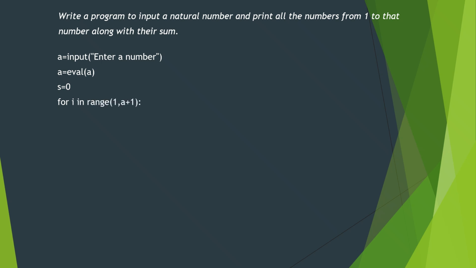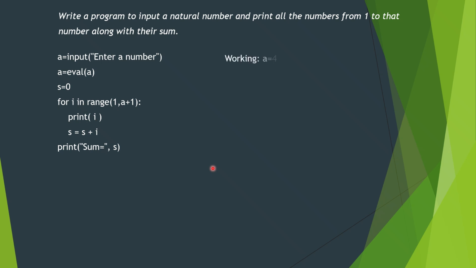Why a plus 1? If we want to add up to a, as you know the last number is not included, so the loop will run from 1 to a plus 1. So in this case it will add all the numbers from 1 to a. Print i is for printing the number, and s is equal to s plus i. Every i will be added in the s variable. And finally the printing of the sum will be outside the loop. Indentation is very important in Python. So these two lines are in the body and this is outside the body.